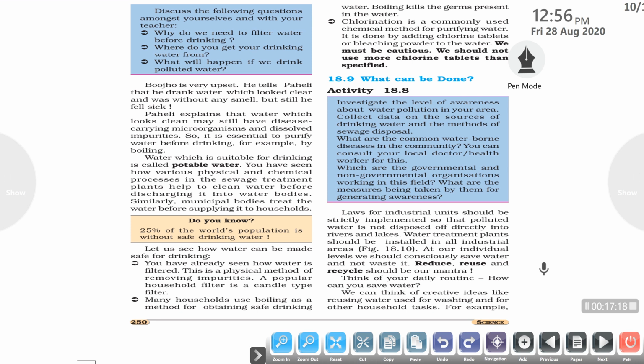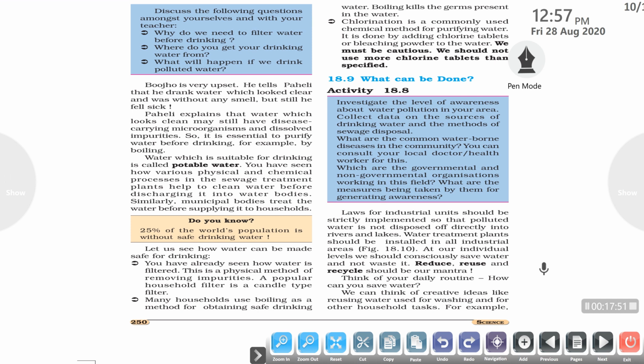You have seen how the physical and chemical processes in the sewage treatment plants help to clean water before discharging it into the water bodies, how we use anaerobic or aerobic bacteria in the large tanks, and then in the clarifier tanks to treat the sewage. Similarly, the municipal bodies treat the water before supplying it to the households. So let us see how the water that reaches us can be made safe for drinking.